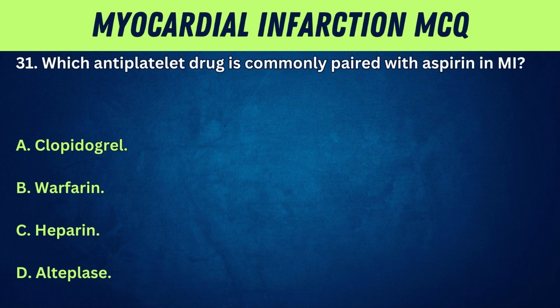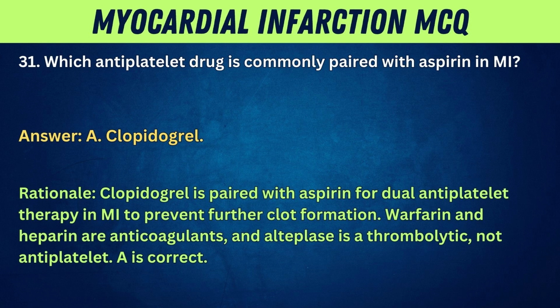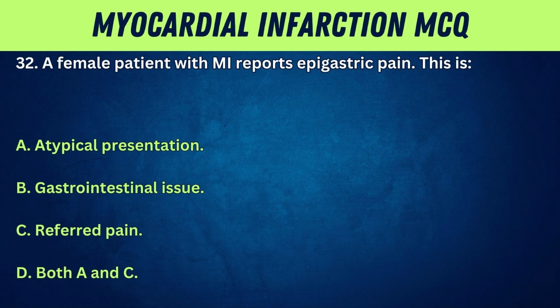31. Which antiplatelet drug is commonly paired with aspirin in MI? A. Clopidogrel. B. Warfarin. C. Heparin. D. Alteplase. Answer: A. Clopidogrel. Rationale: clopidogrel is paired with aspirin for dual antiplatelet therapy in MI to prevent further clot formation. Warfarin and heparin are anticoagulants, and alteplase is a thrombolytic, not antiplatelet. A is correct.